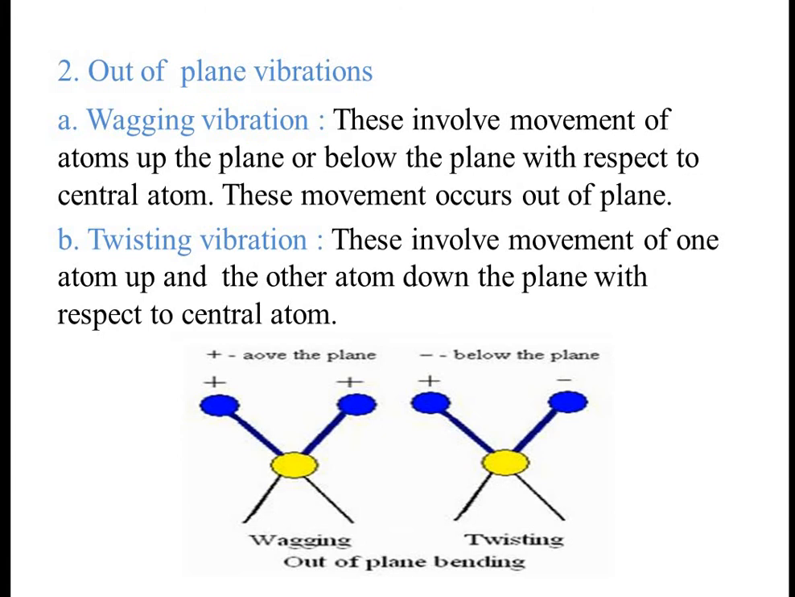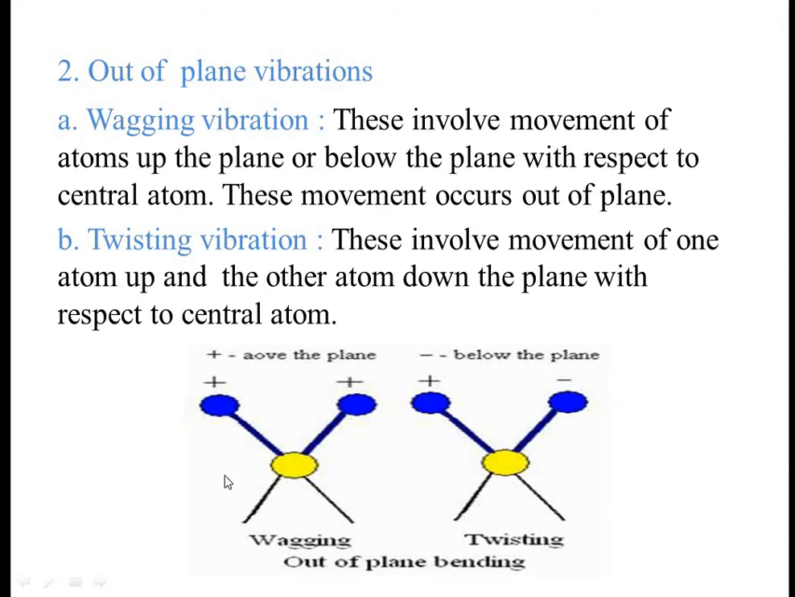Then there are bending vibrations which we observe out of the plane. There are two types again, wagging vibrations and twisting vibrations. What is wagging vibrations? These involve movement of atoms up the plane or below the plane with respect to central atom. It is called as wagging vibrations. Means this vibration we observe out of the plane.